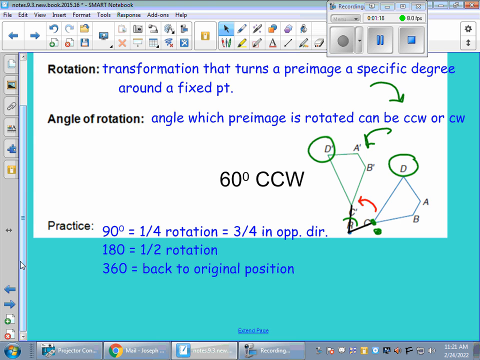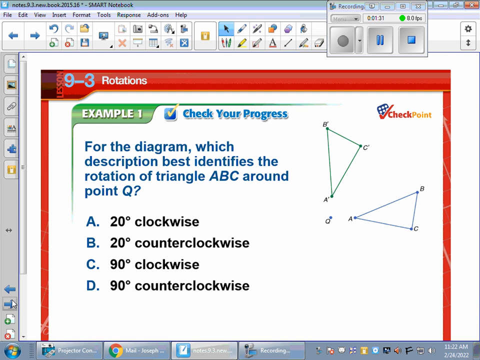So down here we have a practice. 90 degrees is a quarter rotation, which is the same as going 3/4 in the opposite direction. 180 is a half rotation, whichever way you go. 360 would put you back to the original.